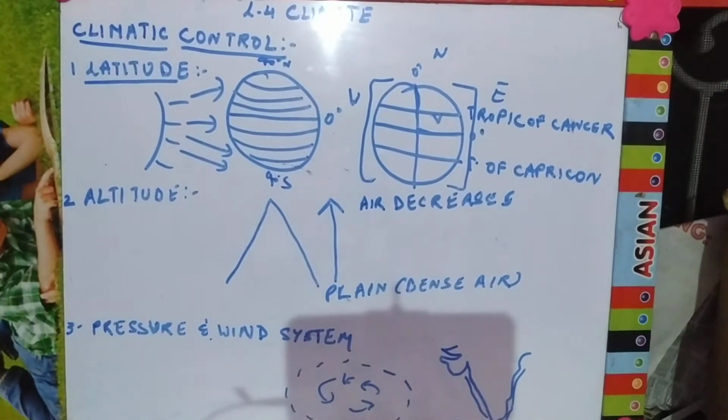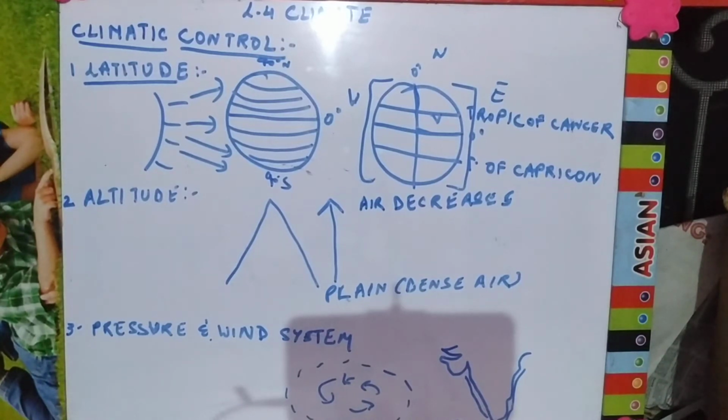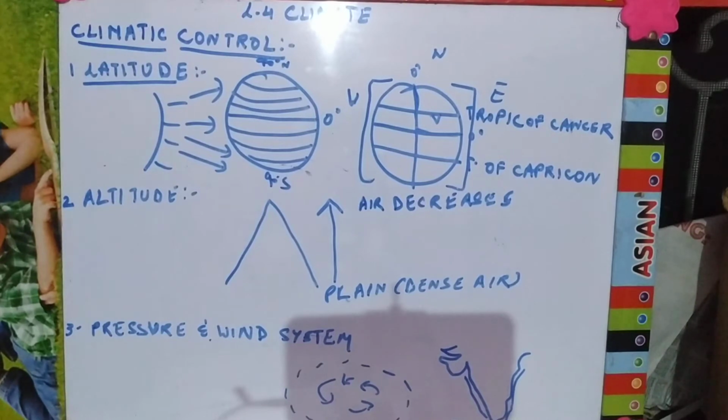Places that are away from the coastal areas, like we are living in the northern part of India, so we are away from the sea, so we have an extreme type of climate. That is, we have extreme winters and extreme summers. In the summers the temperature reaches 54 degrees Celsius in the Rajasthan area, and in the winters the temperature reaches -2 also, in Amritsar. Amritsar lies in the plain area, but the temperature decreases in the winters to -2 also.